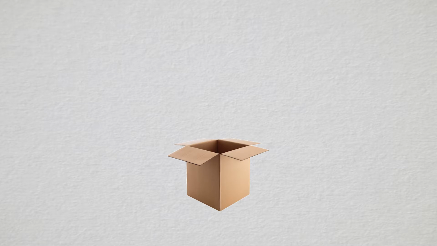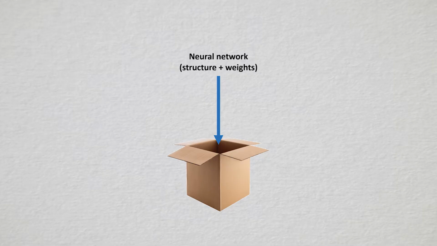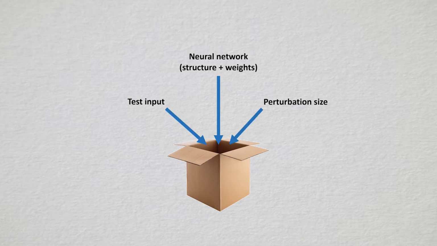It would take a neural network, a network that has already been trained, and so we would input both the structure and the training weights. However, a network is not robust in the absolute. It may be robust around a given input vector, an image for instance. This vector would be the second parameter to the verifier. The last parameter would be the perturbation size that you would allow. It's a parameter that specifies how far away from the input vector the guarantee should hold.